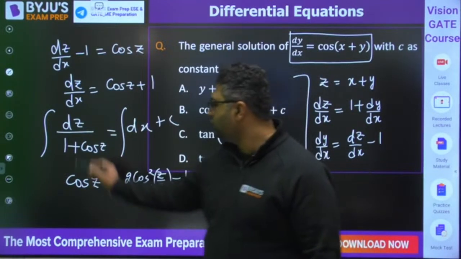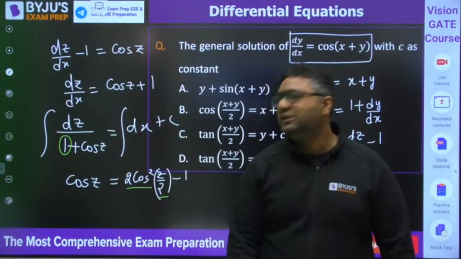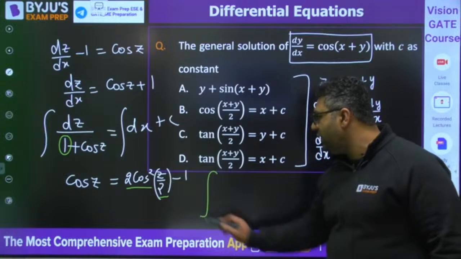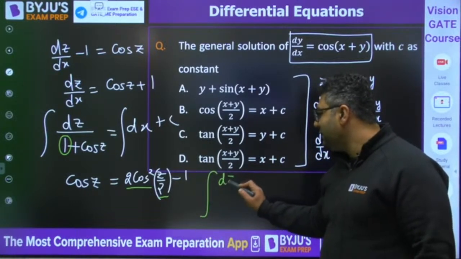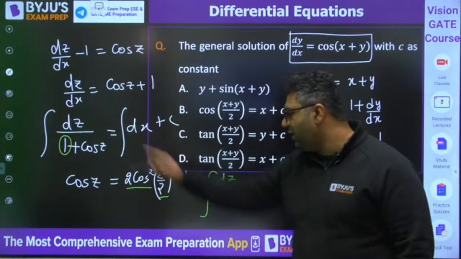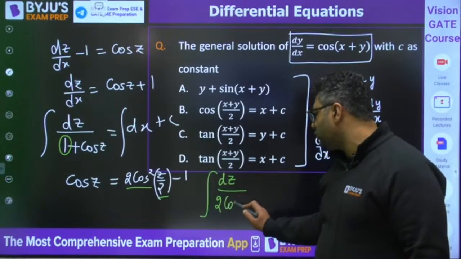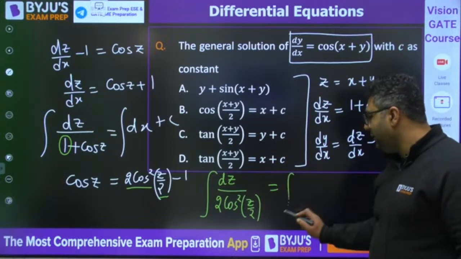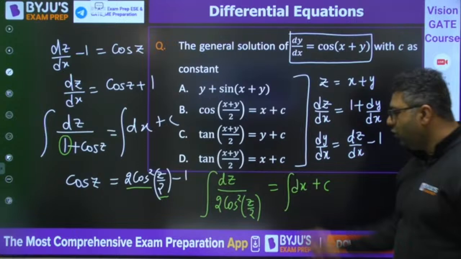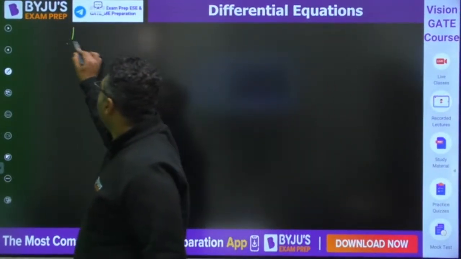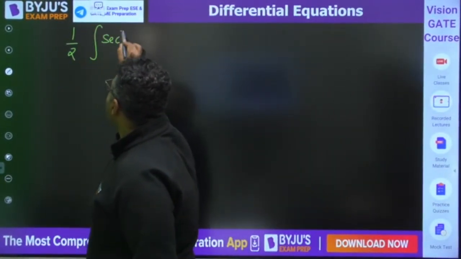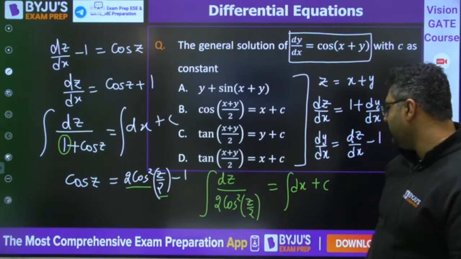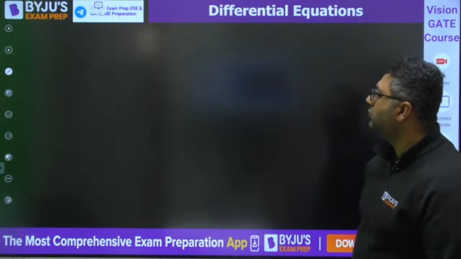Why are we putting it? Because we want to make this 1 as 0. If you get it in the form of only cos square, it would be very easy to integrate. So now you put this value: dz by, when I put this, the 1 will get cancelled out. So I would be getting 2 cos square z by 2 is equal to integration dx plus c. So 1 by 2 will be going outside. Integration secant square z by 2, and it is equal to x plus c.